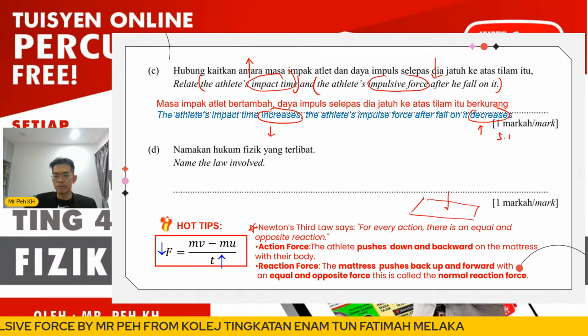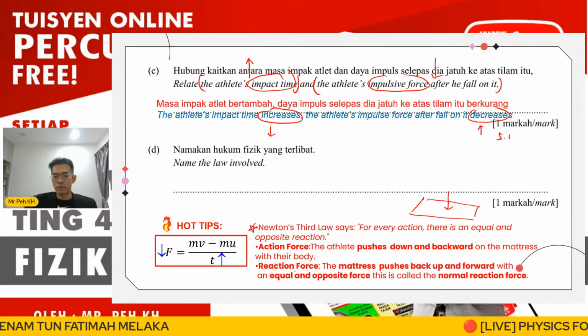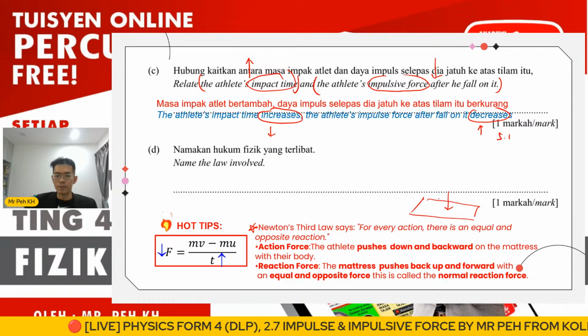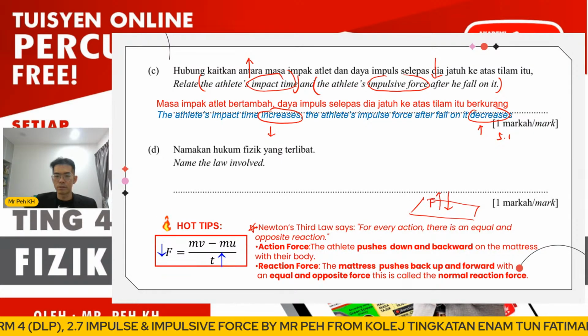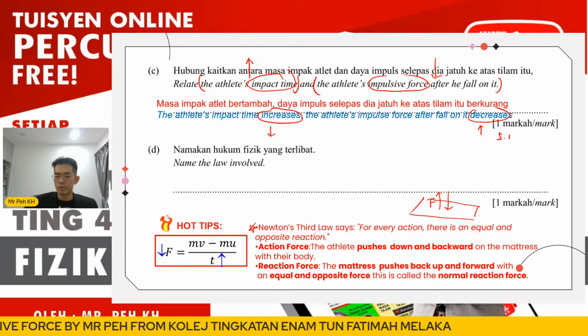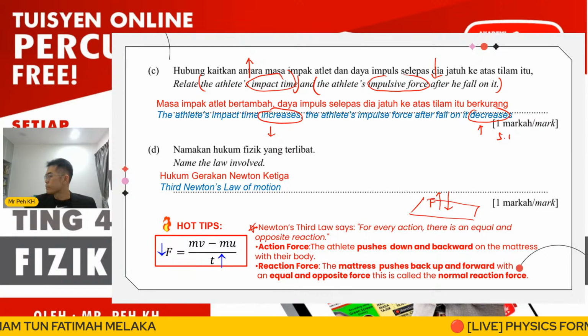The athlete moving down will be known as an action force. At the same time, there will be a reaction force added to the athlete. The mattress pushes back and forward with equal and opposite direction. So that means here we have another impulsive force added to the body of the athlete. So this will be Newton's third law of motion.